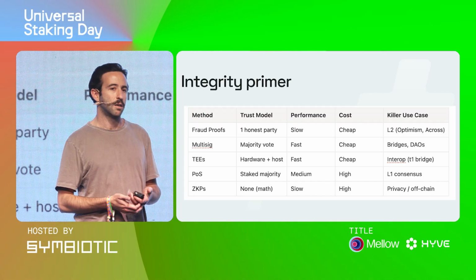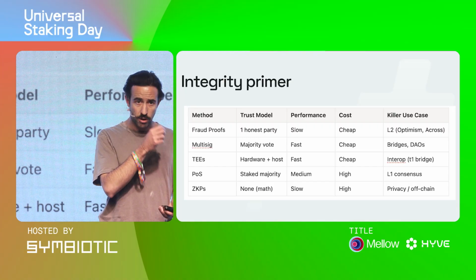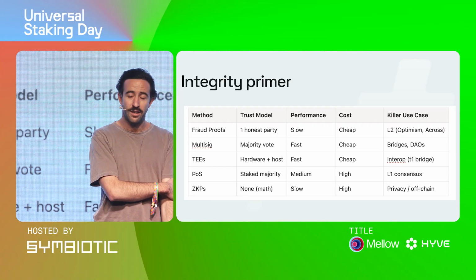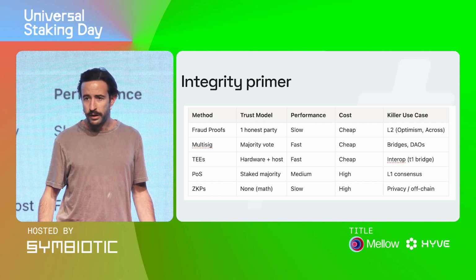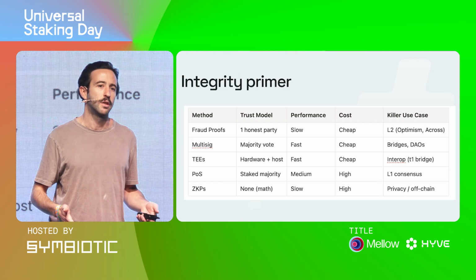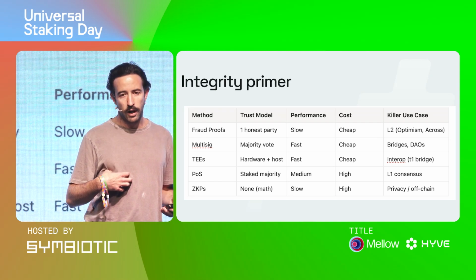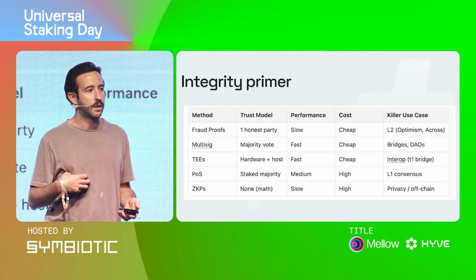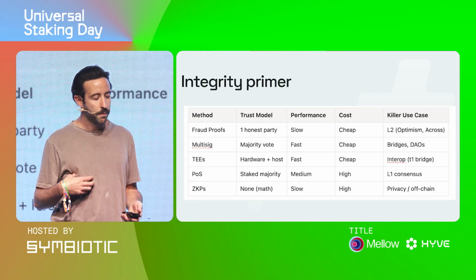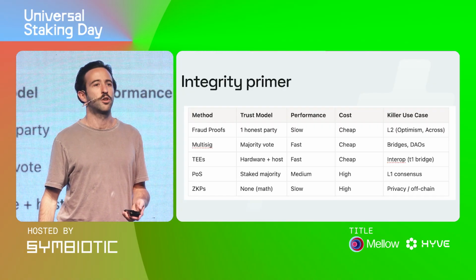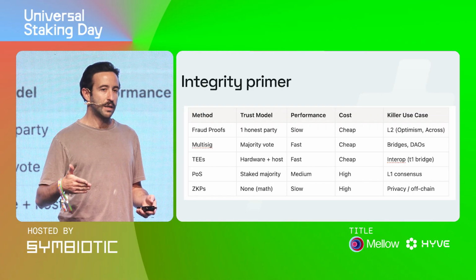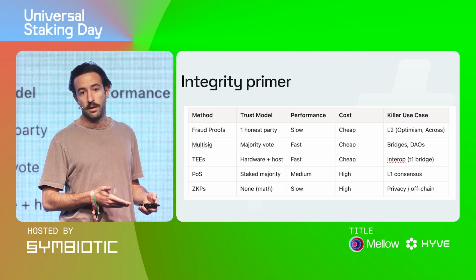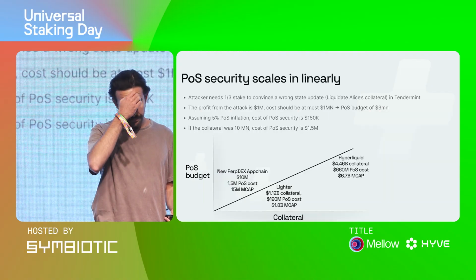Then you have TEEs, which is hardware execution, and this is fast, and this is reliable to an extent. And you have proof of stake, which can be fast enough for this case. However, my hypothesis is this is too expensive for an application who's just bootstrapping. And then you have zero knowledge proof, which, if you decide not to go really specific in your data structure, is not possible to do in real time.